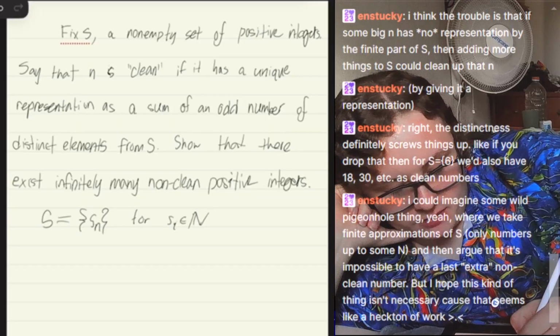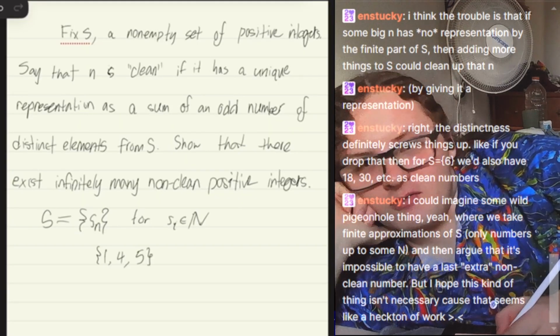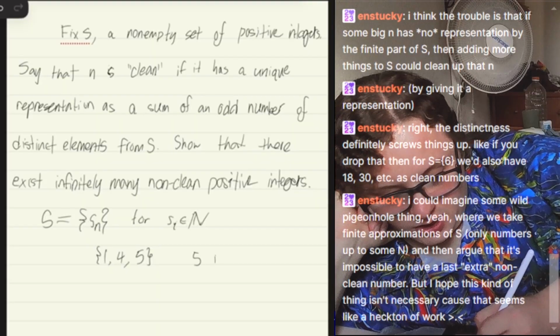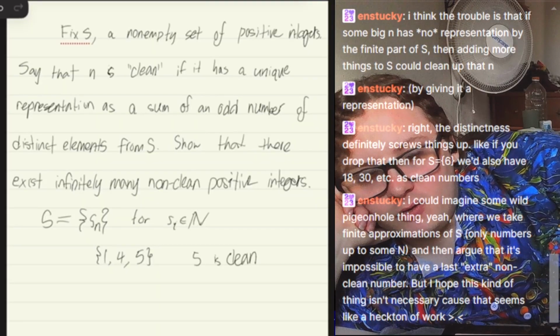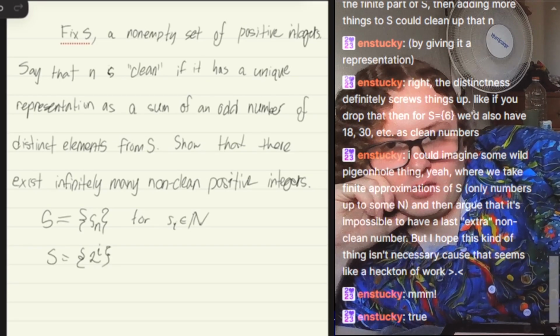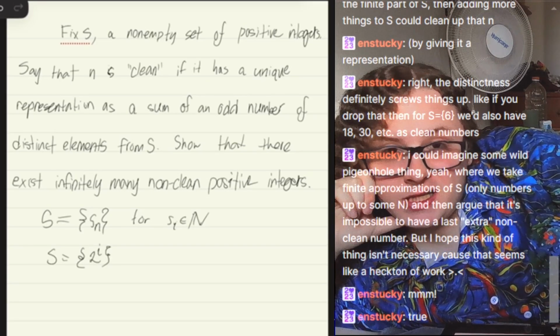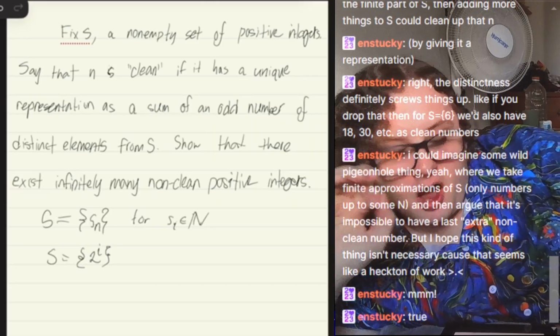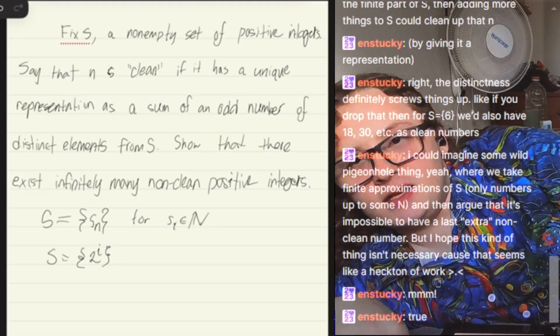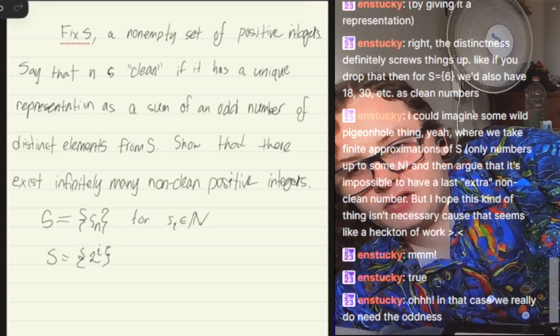So for example, with the set 1, 4, 5, the number 5 is still clean, even though it's also a sum of 1 and 4. What if we have S equals 2 to the i? If we did not restrict it to an odd number of distinct elements, then it would make the whole of the natural numbers.